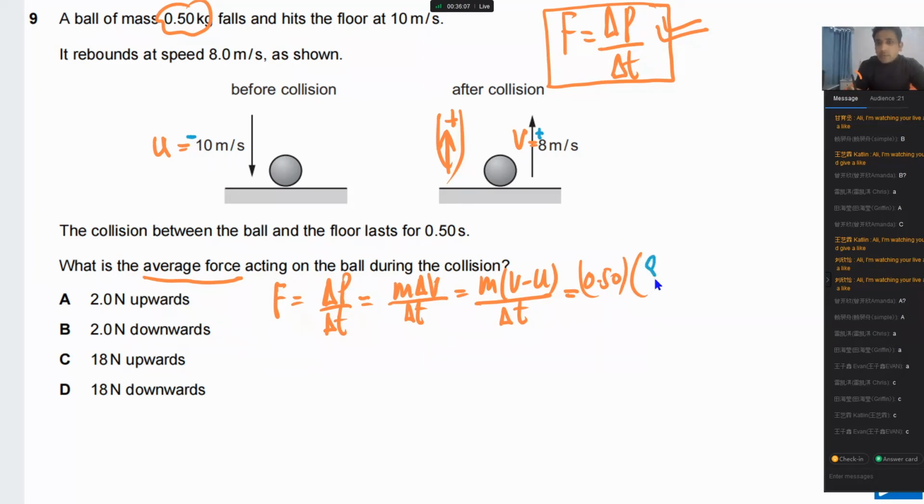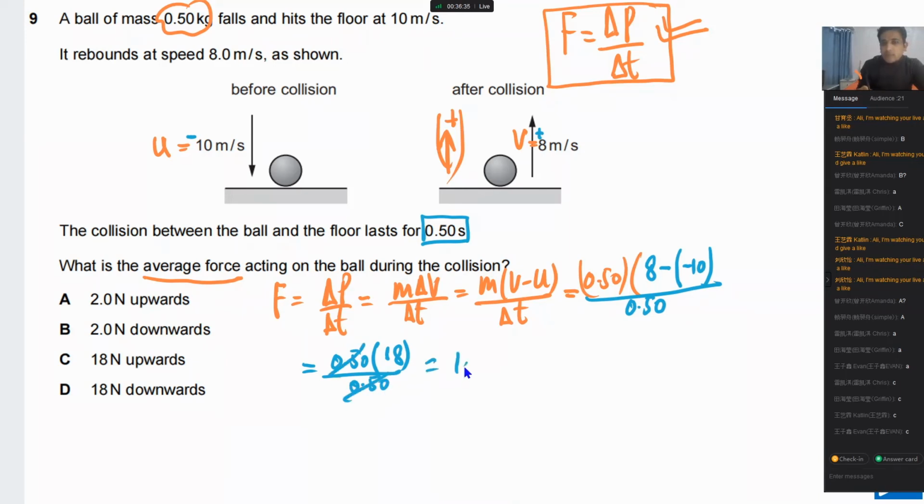So V is positive, this is 8 minus into minus, U is minus 10. So this is the mistake you have made, and you have to divide by time taken. So time taken is 0.50. Here you get 8 plus 10, this one is 18, divided by 0.50. So what we will get is 18 newtons, and the answer is positive.